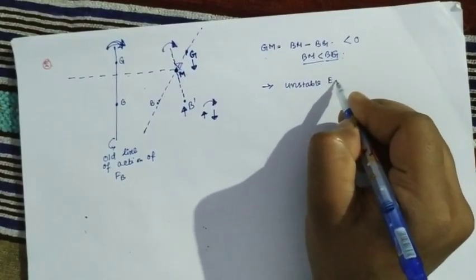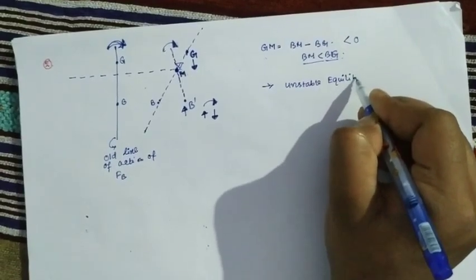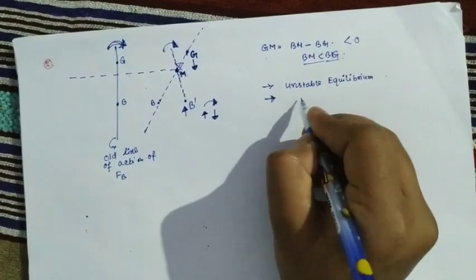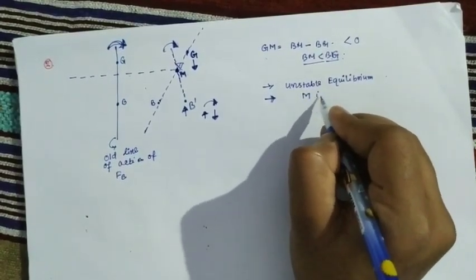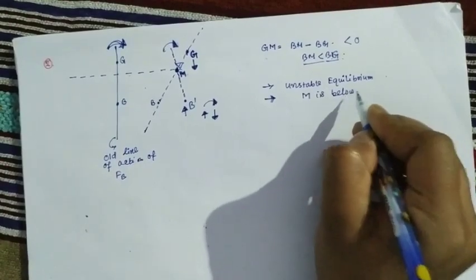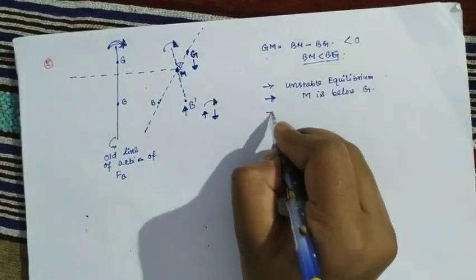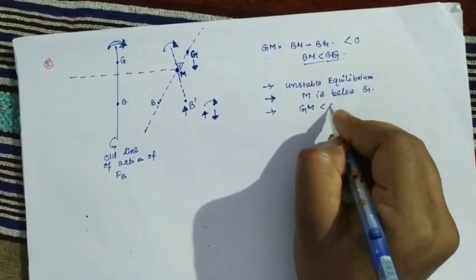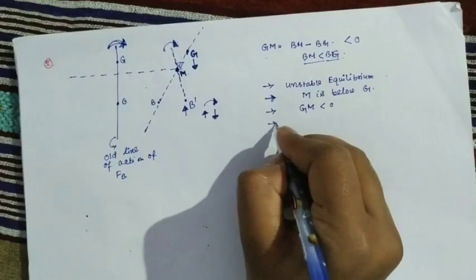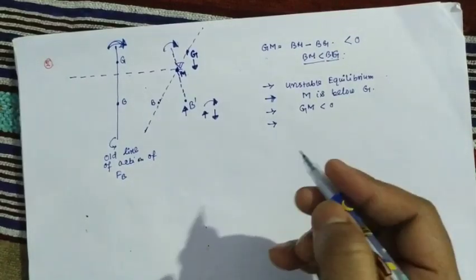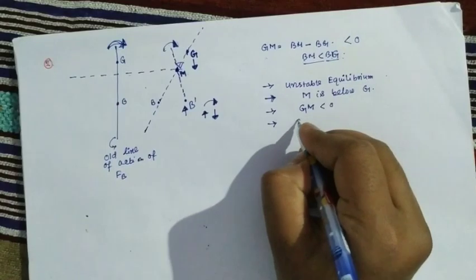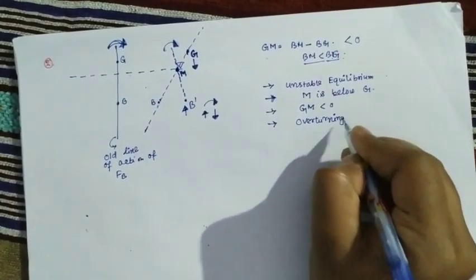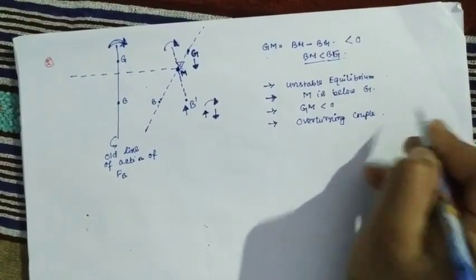This condition happens when M is below G. In this case GM is less than 0, negative, and which kind of couple will be produced? Overturning couple.